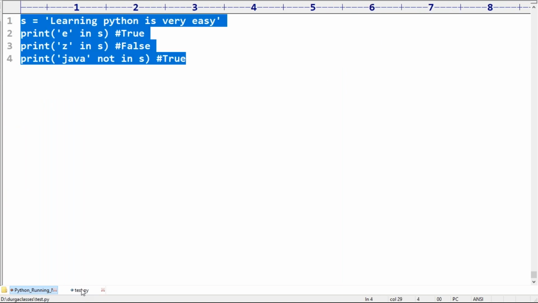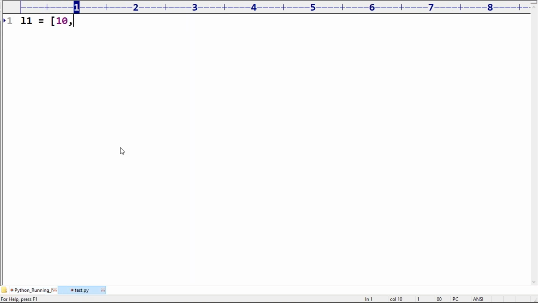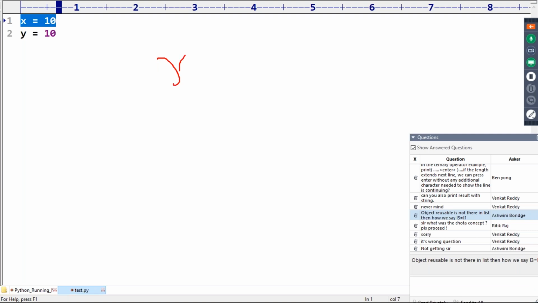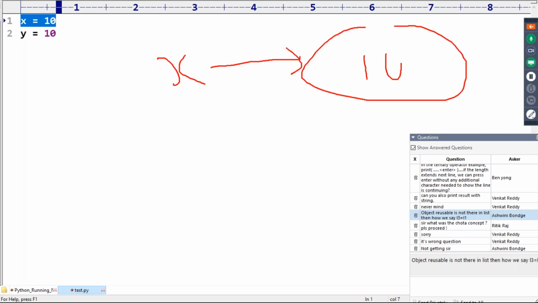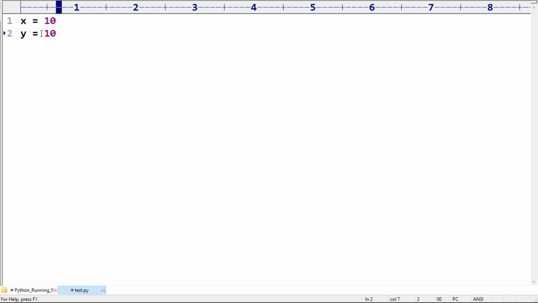Ashwini, here just observe that L1 is equal to 10, 20, 30, 40. Otherwise, X is equal to 10, Y is equal to 10. What is the meaning of this? With X you created an object with 10. Now Y is equal to 10. Will it create an object with a 10 value? 10 is an integer. Is the object already there or not? If it is already there, Y also points to that instead of creating a new object.